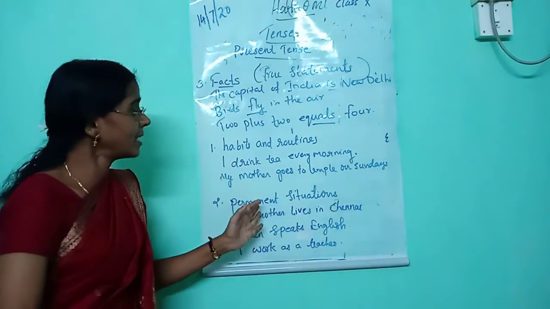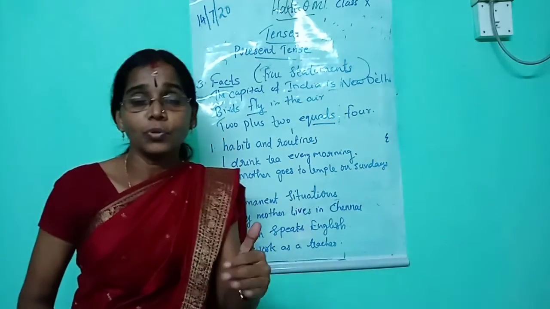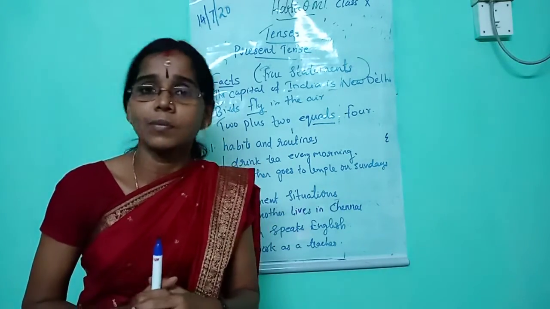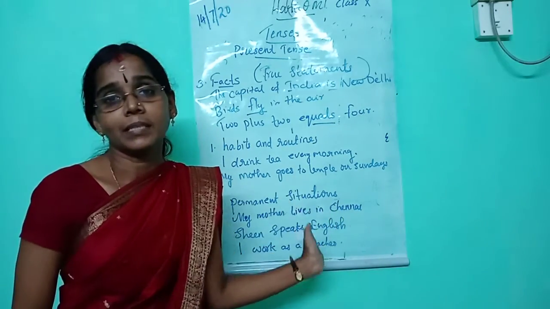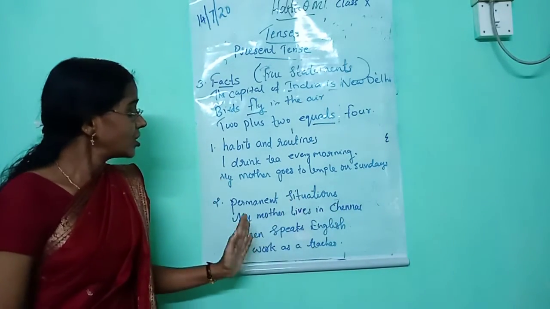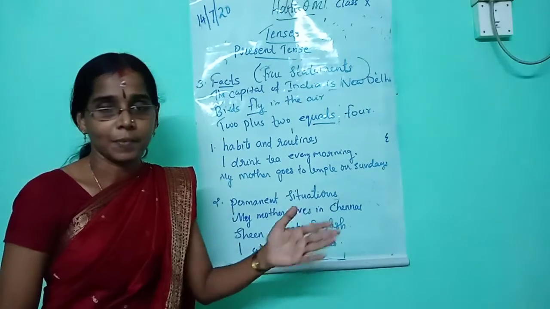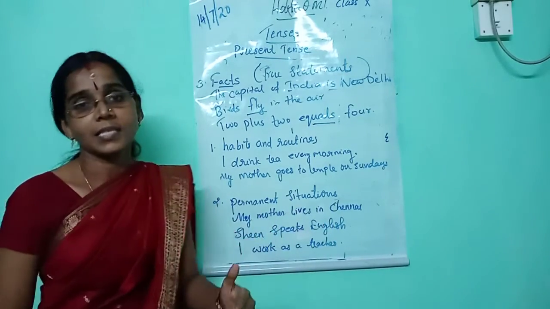The next one is permanent situations. To indicate permanent situations, we use simple present. For example, my mother lives in Chennai. That's a permanent situation. She speaks English. That's a permanent situation. I work as a teacher.